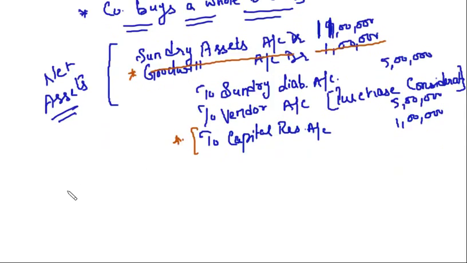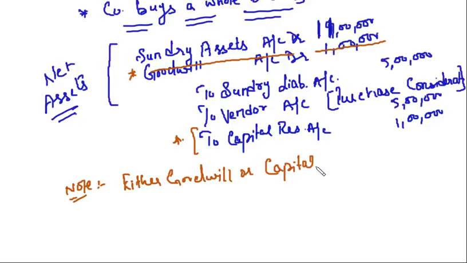Make a note here. Either goodwill or capital reserve will appear in the above entry, right?